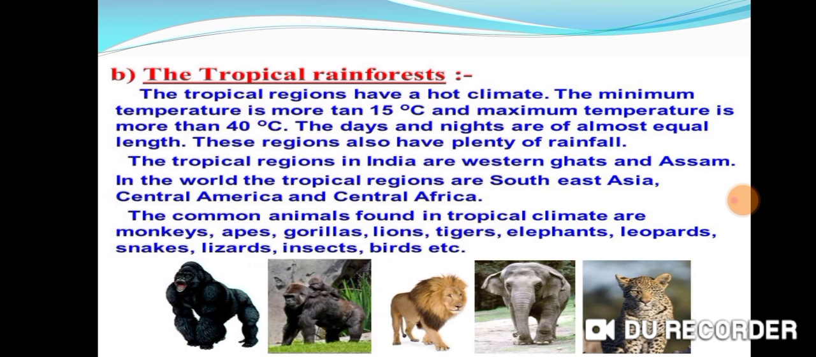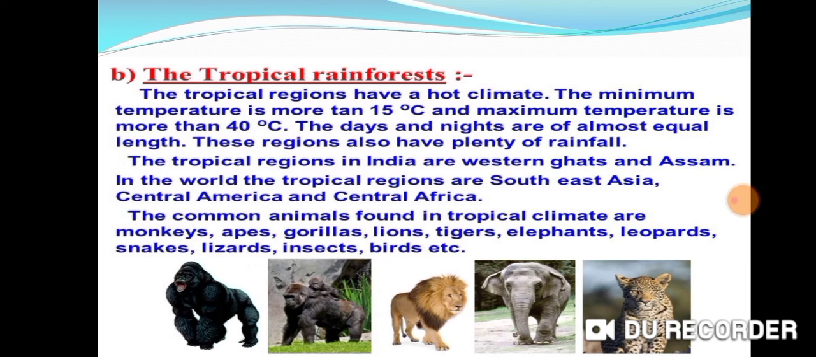Already I have told you, the tropical regions in India are Western Ghats and Assam. In the world, the tropical regions are Southeast Asia, Central America, and Central Africa. The common animals found in tropical climate are monkeys, apes, gorillas, lions, tigers, elephants, leopards, snakes, lizards, insects, birds, etc.